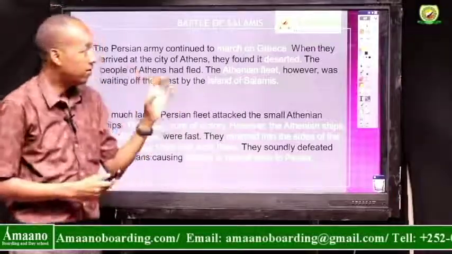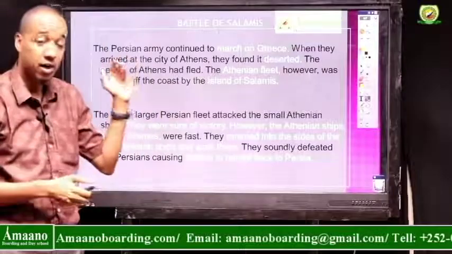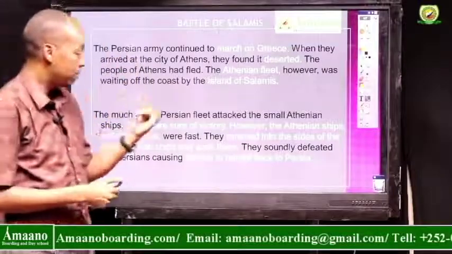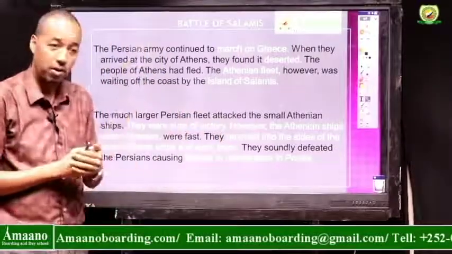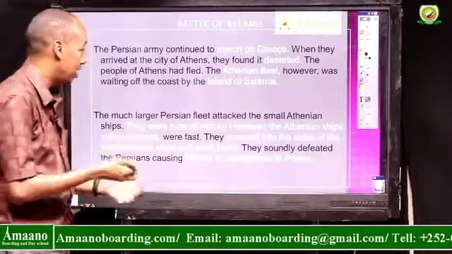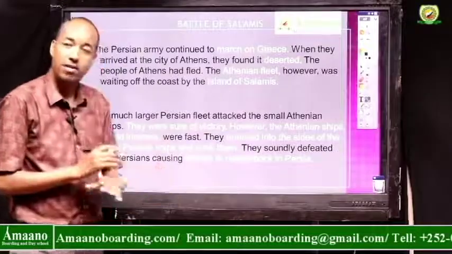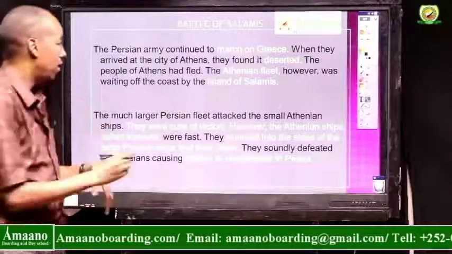So three battles were fought by the Persians and the Greeks: the first battle, Marathon, then Thermopylae, and the last one was the Battle of Salamis. The Battle of Salamis was the last one, and the Persians were not able to conquer Greece.